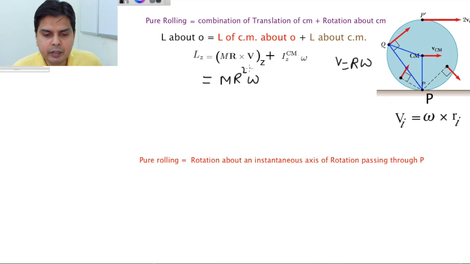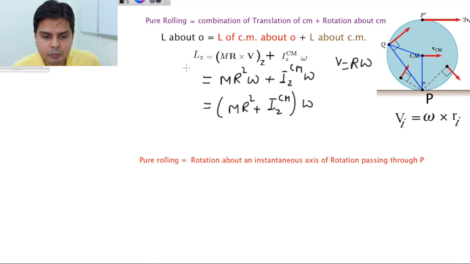I am just taking the scalar components now, plus I_Z center of mass omega. Now you take omega common, you will get MR square plus I_Z passing through center of mass, times omega. The same value of L_Z you will get using this also.